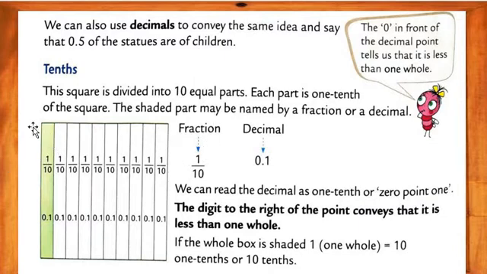See, now we are counting here. 1, 2, 3, 4, 5, 6, 7, 8, 9 or 10. Total there are 10 parts here. So what to do, my dear students? Here we write the fraction first. How many parts are here? Total 10 parts are there. And how many parts are shaded by yellow color? One part is shaded by yellow color. So how do we write the fraction of this square? So 1 upon 10 is the square.